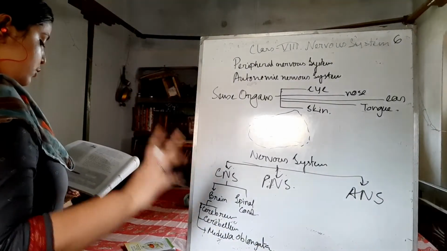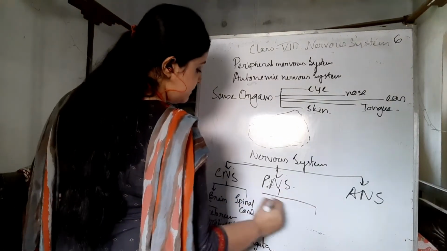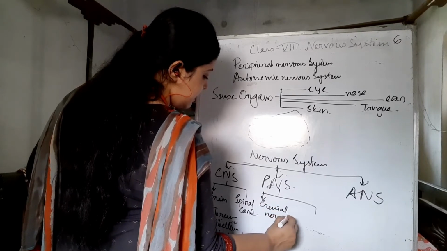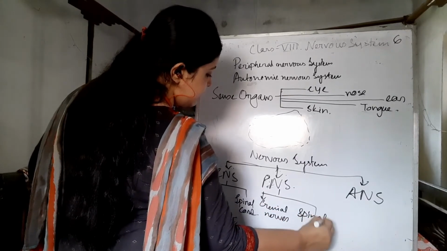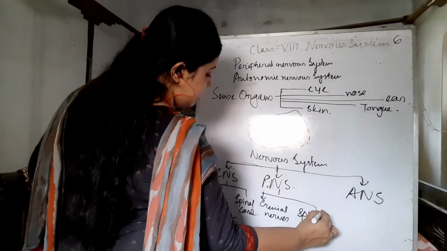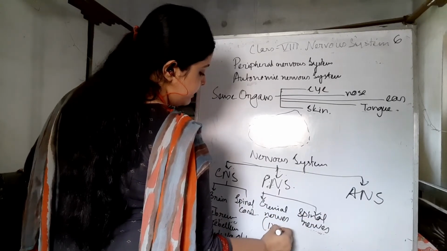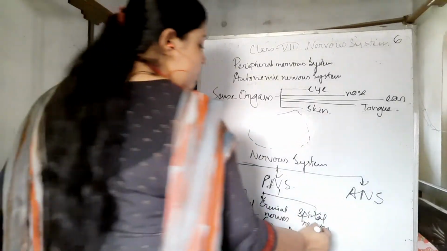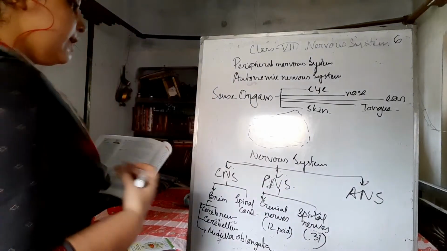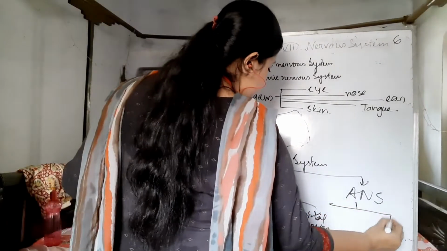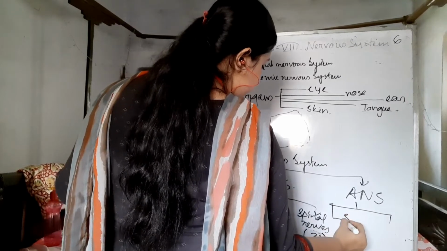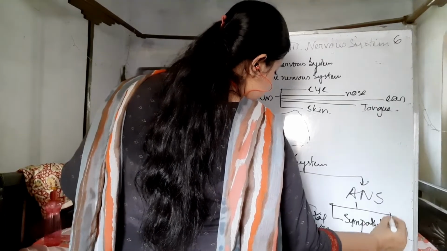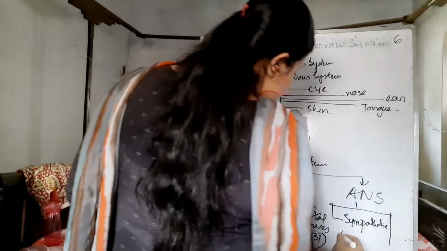And then the PNS. The PNS has two parts, the cranial nerves and spinal nerves. Here the cranial nerves are 12 pairs and the spinal nerves are 31. Okay, and now the autonomic nervous system, they are of two types. One is sympathetic and the second is parasympathetic.